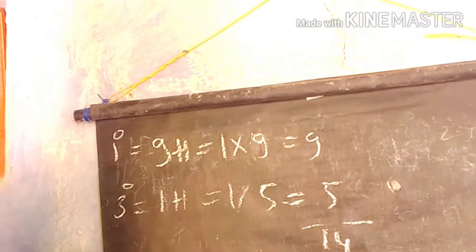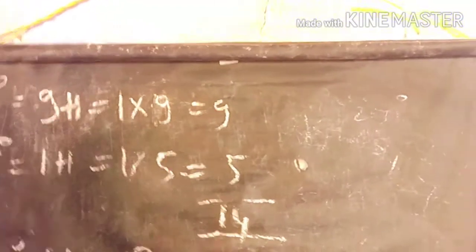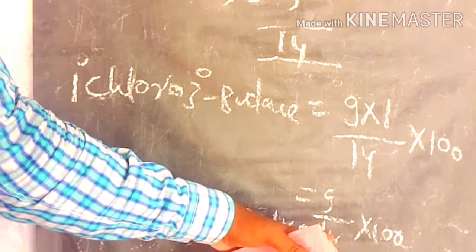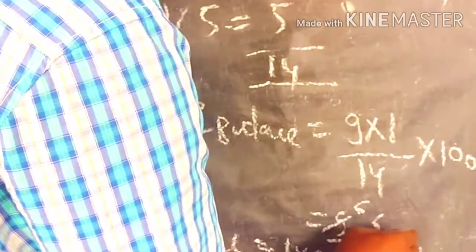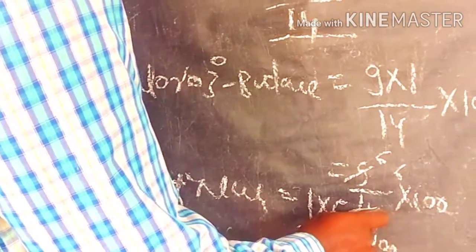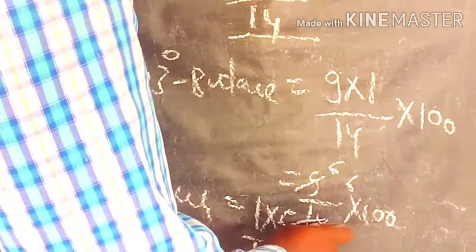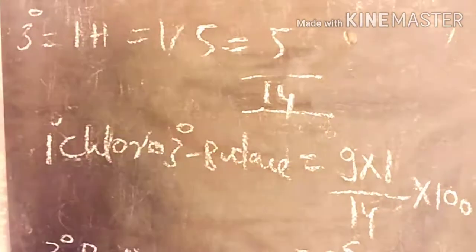Calculating, about 64 percentage of the primary hydrogen is replaced and the remaining 36 percentage of the tertiary hydrogen is replaced.